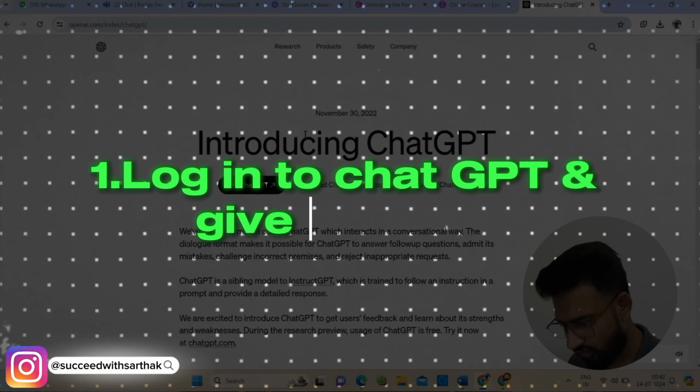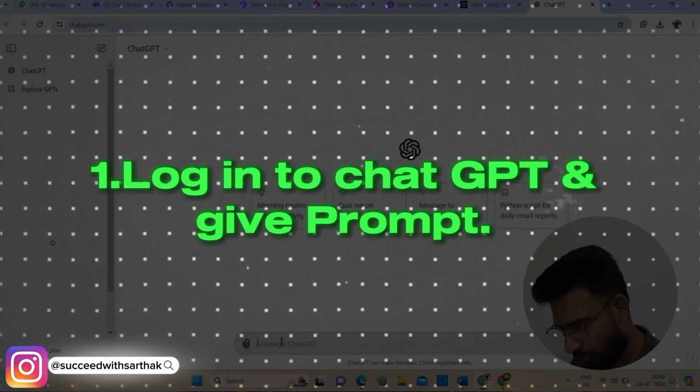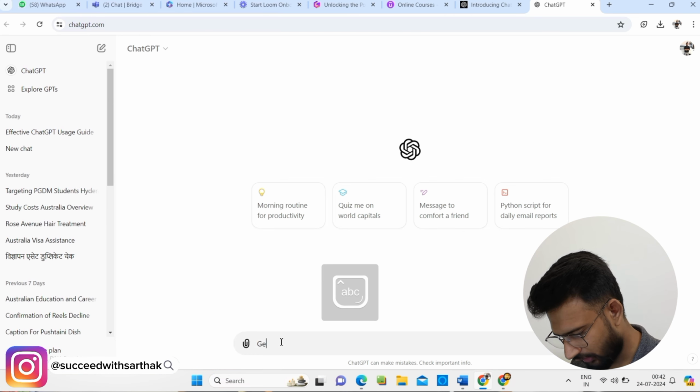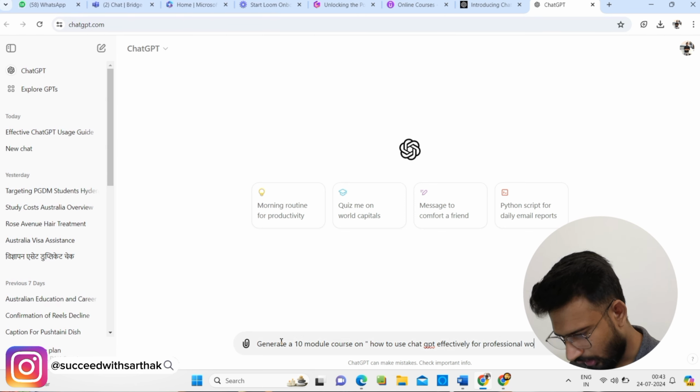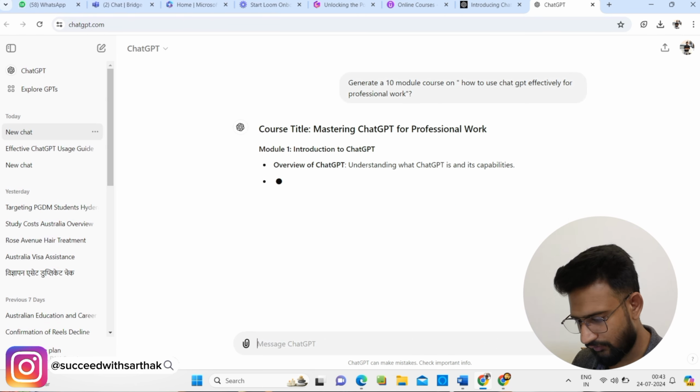So let's quickly go to my screen. First you have to log in to ChatGPT and give a prompt like this. For example, generate a 10 module course on how to use ChatGPT effectively.